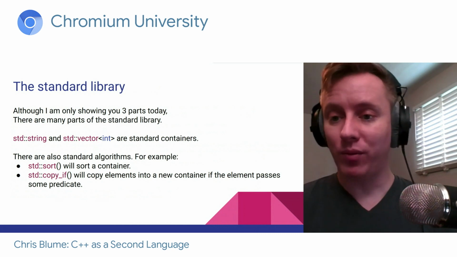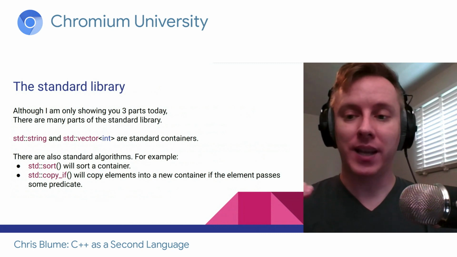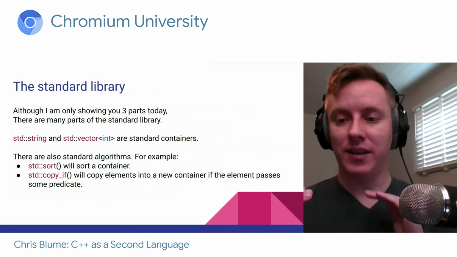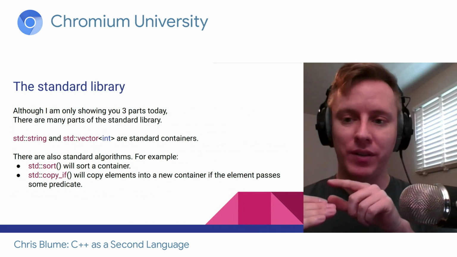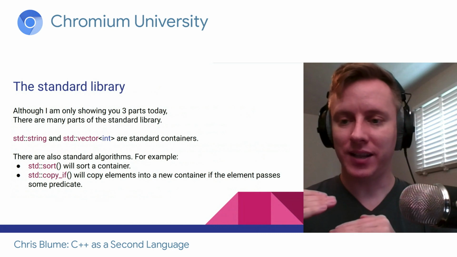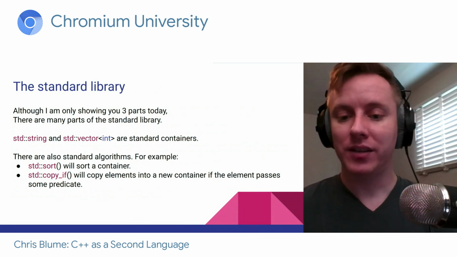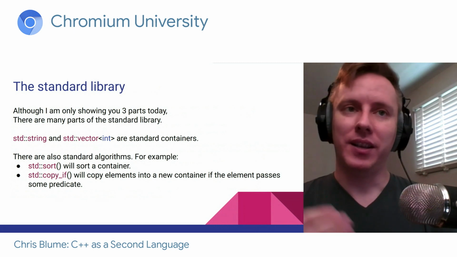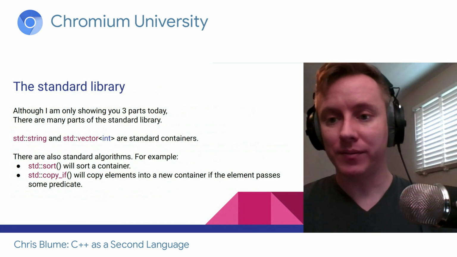The way copy_if works is you pass it a container like a vector and a destination container you want to populate. And you're going to copy values from the original container into a second container only if the value passes some predicate. So maybe the predicate is, is my value greater than 10? If it is, then copy it over.